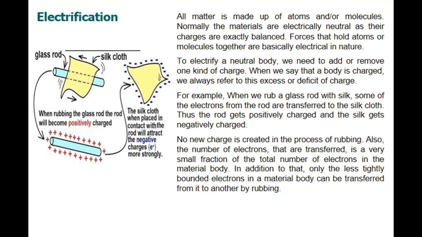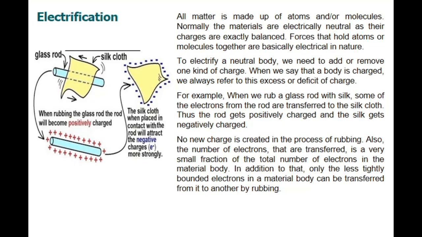We say that a body is charged means we always refer to this excess or deficit of charge. As you can see in the example given here along with the diagram, silk cloth is rubbed with the glass rod. When this rubbing takes place, the glass rod loses some electrons to the silk cloth and becomes positively charged, whereas the silk cloth, which has gained some electrons, becomes negatively charged.